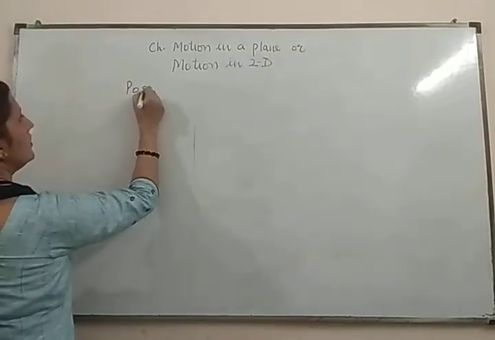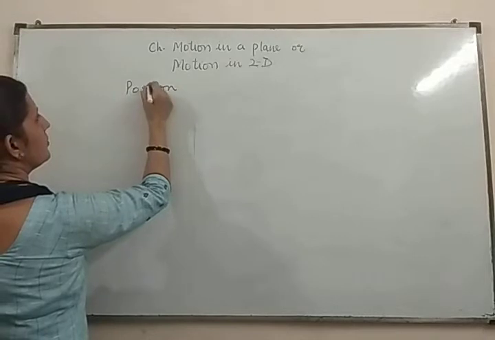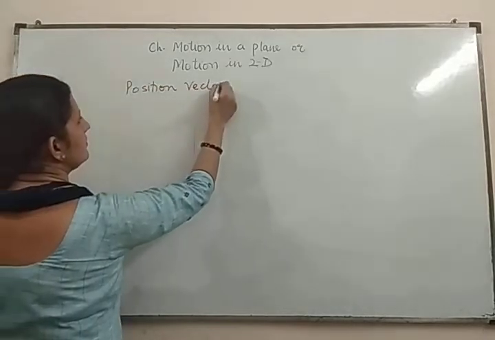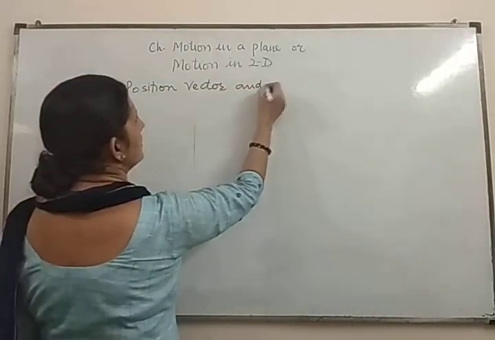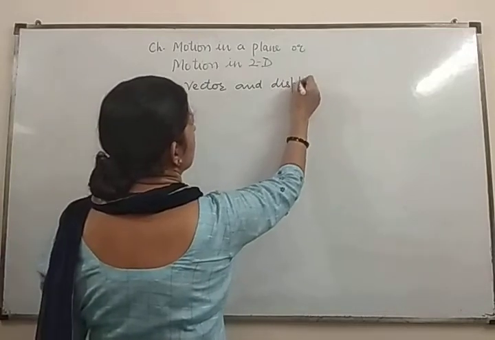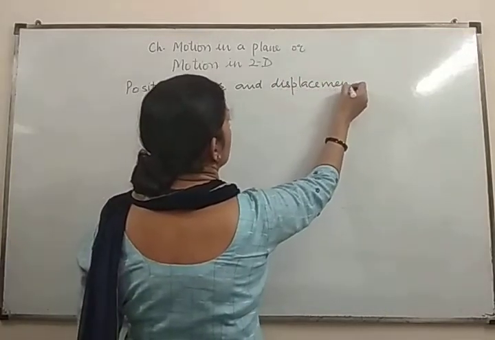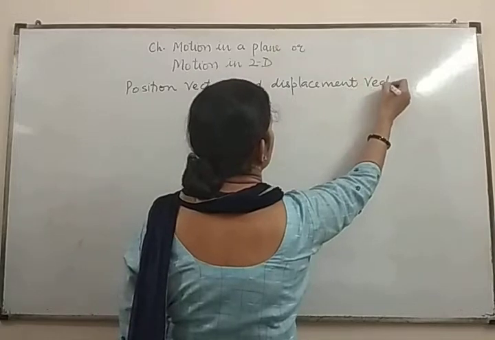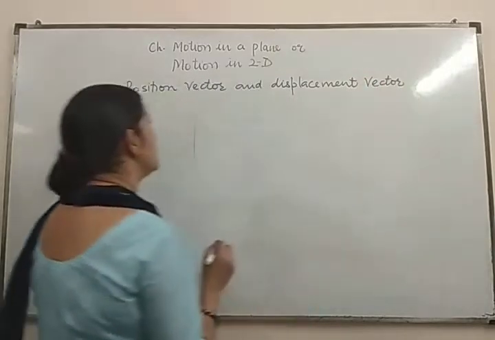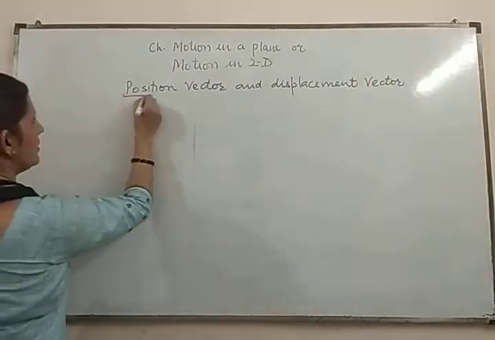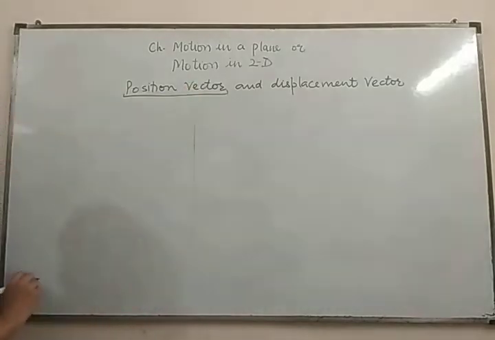Now the position vector and displacement vector. What do you mean by position vector and displacement vector? First, I will discuss the position vector.